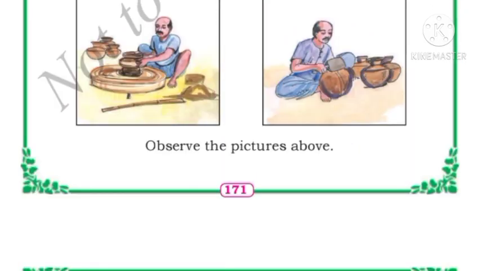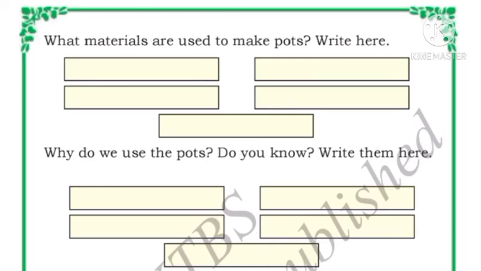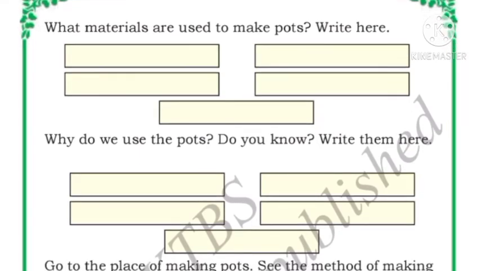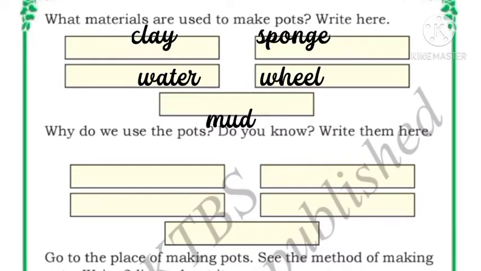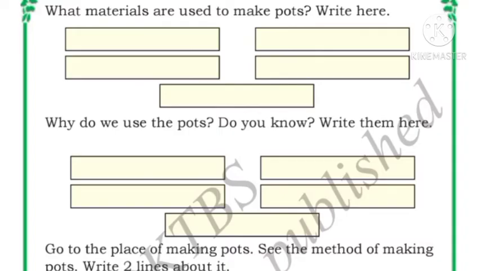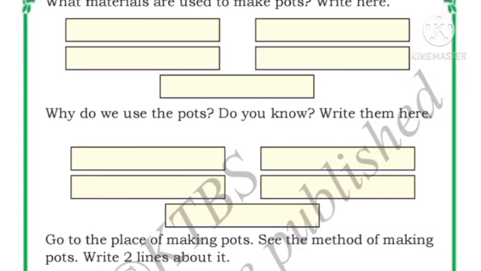Okay, what materials are used to make pots, we have to write here. So what materials are used to make pots? Clay, sponge, water and rolling wheel are required to make a pot, and of course mud is required.